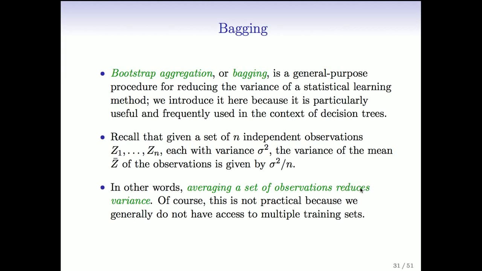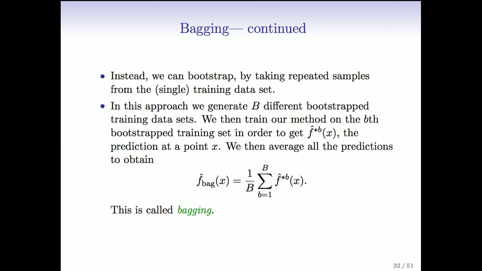So what does that say to us in terms of supervised learning? It says if we had more than one training set, we could grow, for example, a tree on each training set and take the average tree, right? Now, that doesn't really help us, probably, because we don't have multiple training sets. Let's assume we just have the one available training set. Well, bagging is going to try to achieve this, not with new training sets, but by taking bootstrap samples to create sort of pseudo-training sets, grow a tree on each one, and then take their average. That's the simple, but I think very clever idea of bagging.